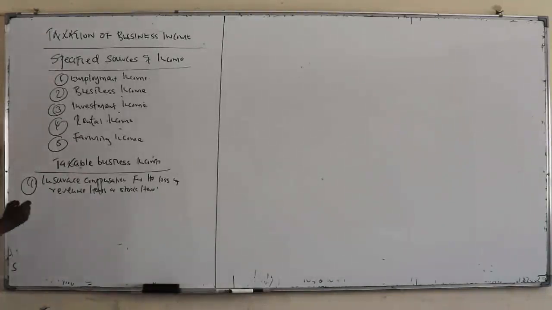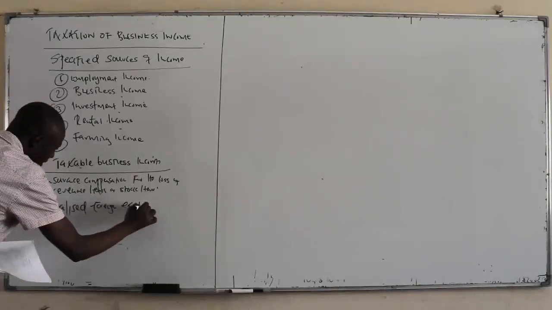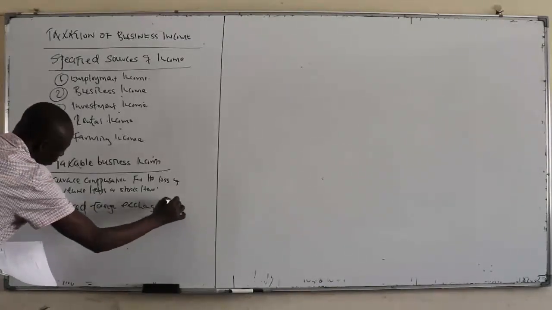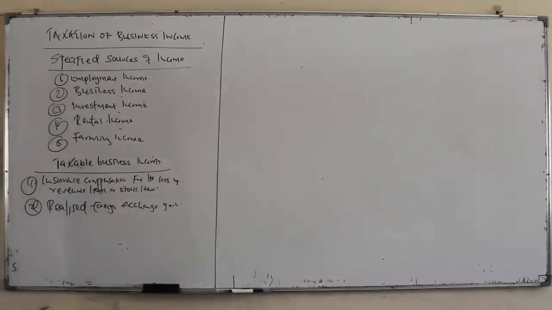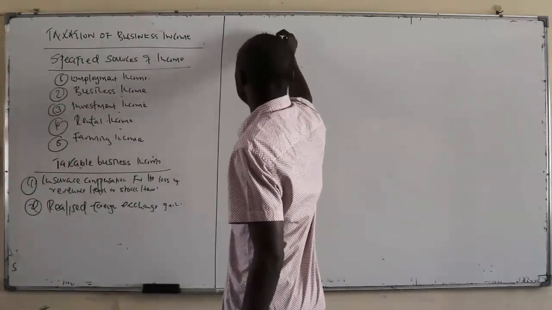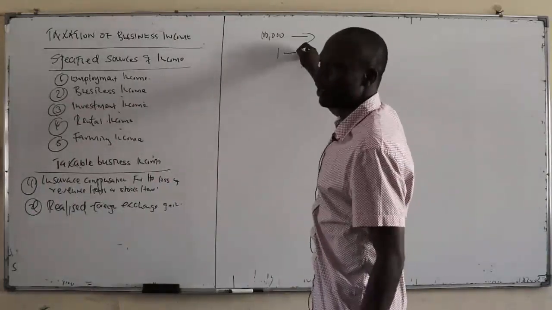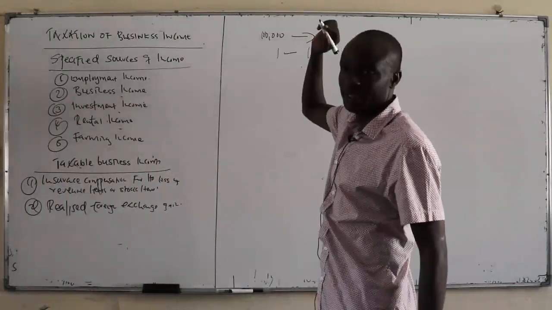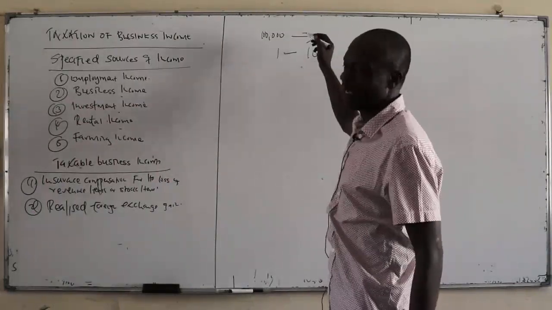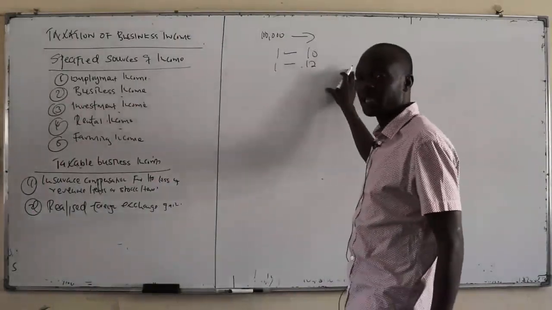Then number two is what we call realized foreign exchange gain. So you're doing business internationally and there's a favorable exchange rate. For example, you're selling items to Sudan. You sell 100,000 items. At the date of invoicing, maybe $1 was exchanging to 10 shillings. Then when you're being paid, $1 is exchanging at 12, so you gain 2 shillings on the exchange rate.